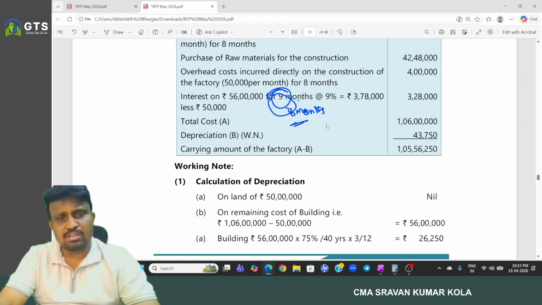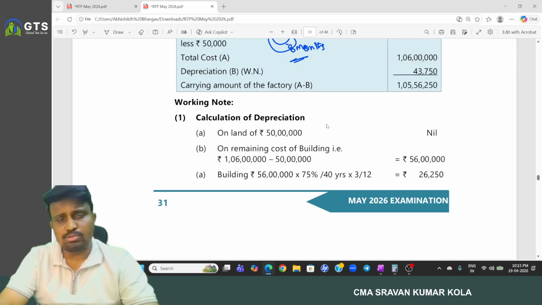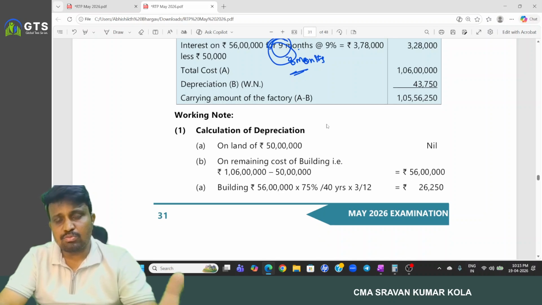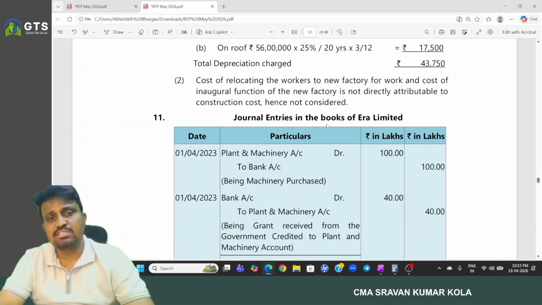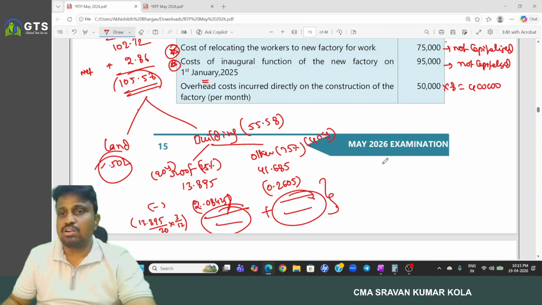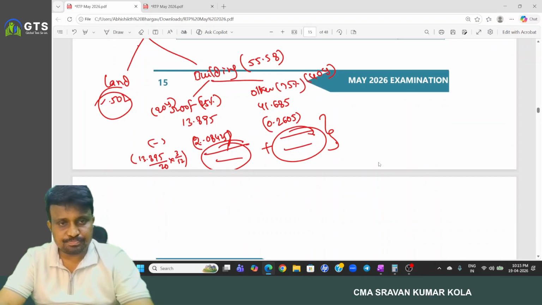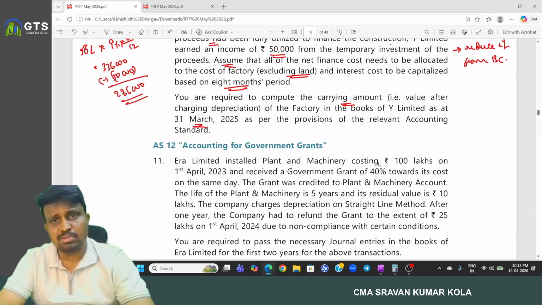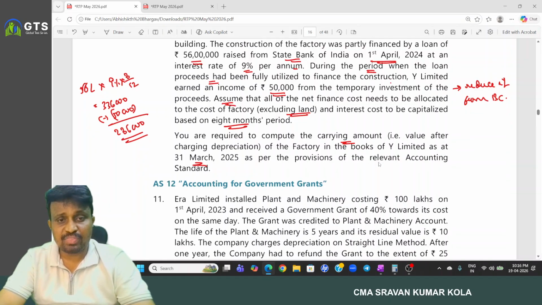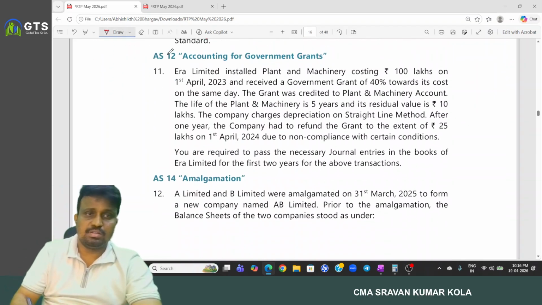And based on that, compute the total amount. Rest of everything is okay, and that is the only mistake we have. And this is a problem relating to AS10, not relating to AS7. Okay. And this is an important problem. Just go through it once. Next.